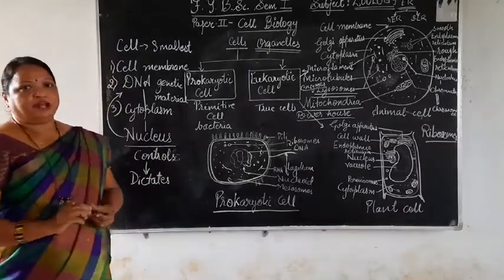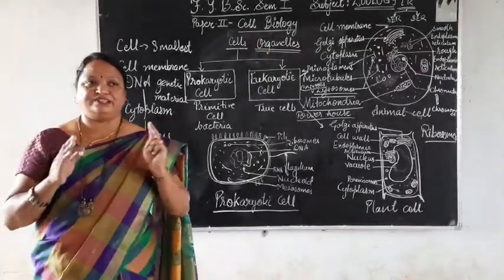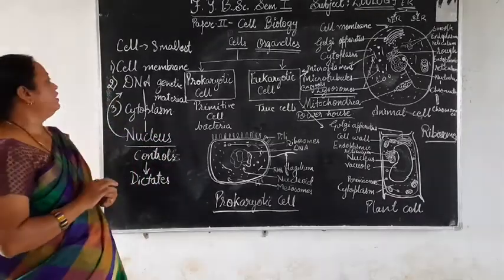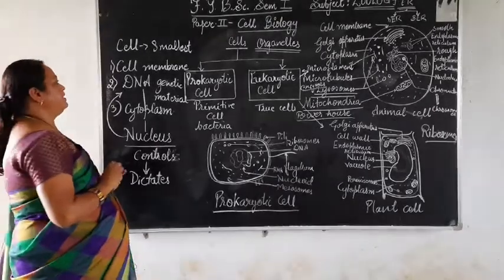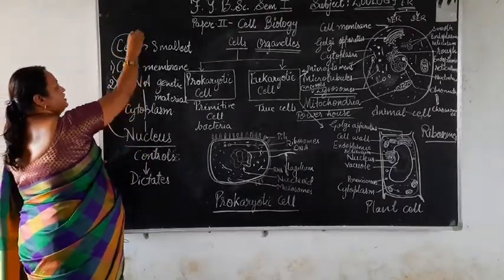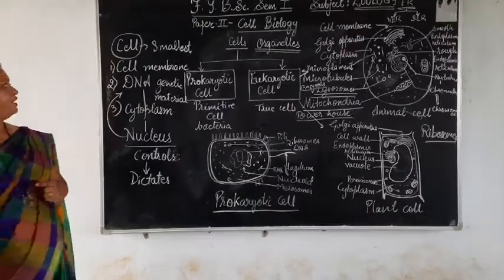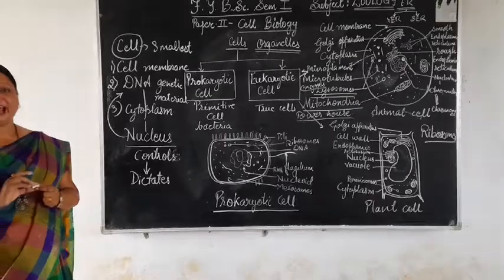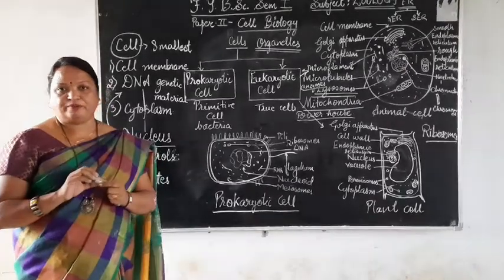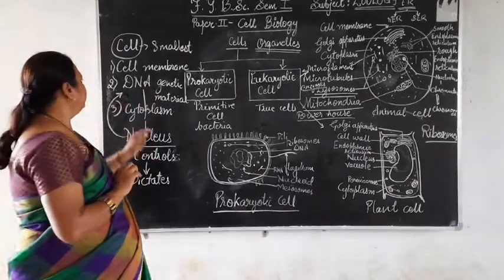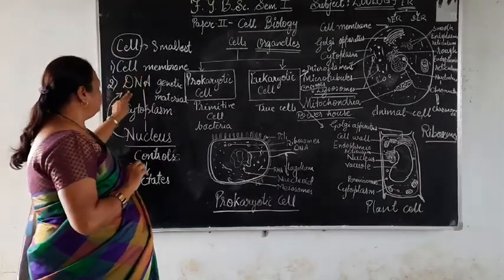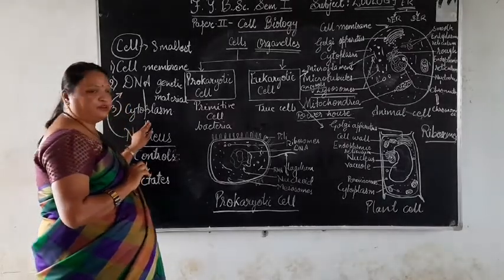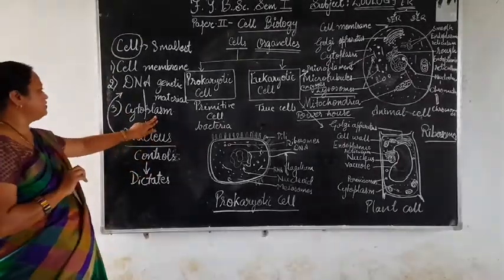Cell biology, we know that the study of the cell is called cell biology or cytology. Here we will talk about the cell. Cell is the basic structural functional unit of life. It is the smallest unit of life. All cells have three things in common. First is the cell membrane, second is the genetic material, that is the DNA, and third is the cytoplasm, which is a jelly like substance.